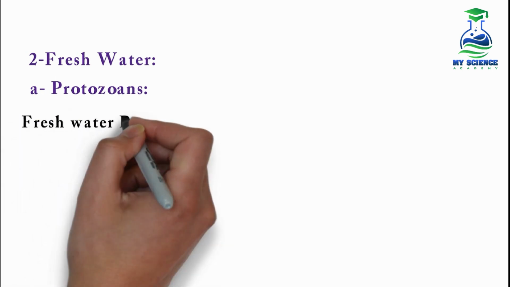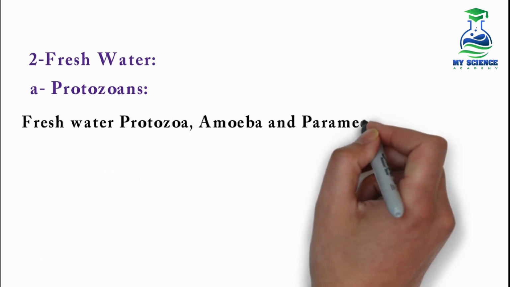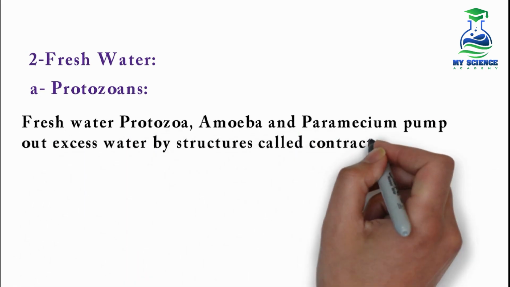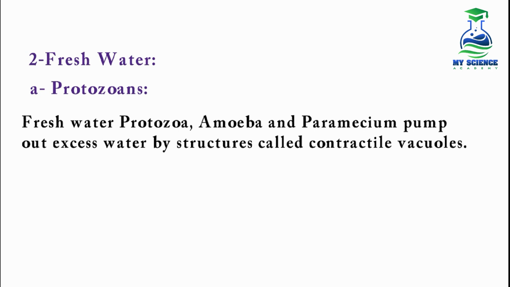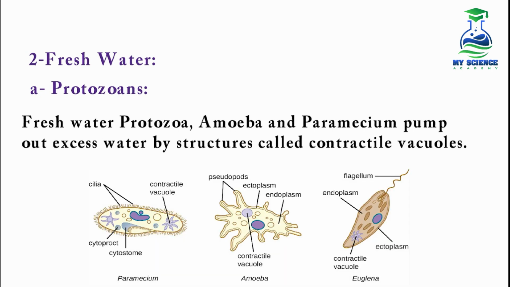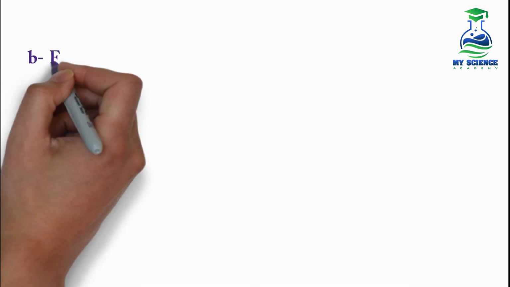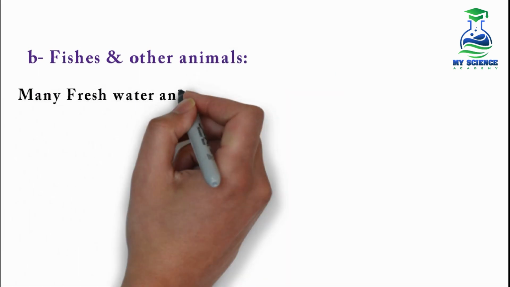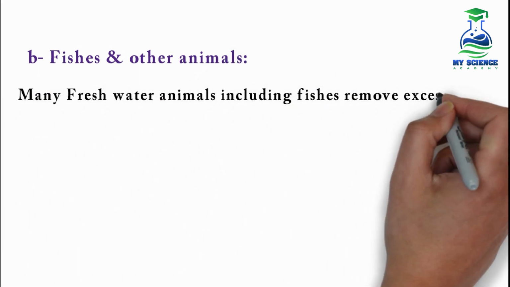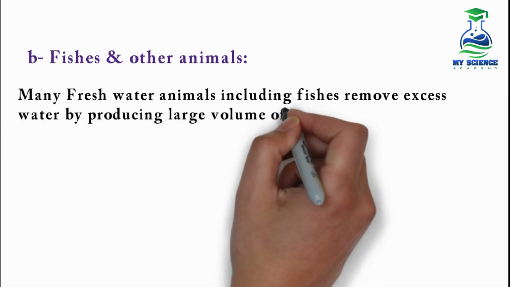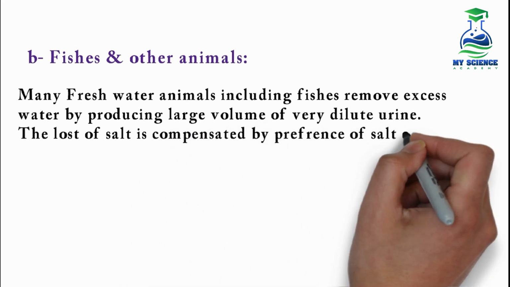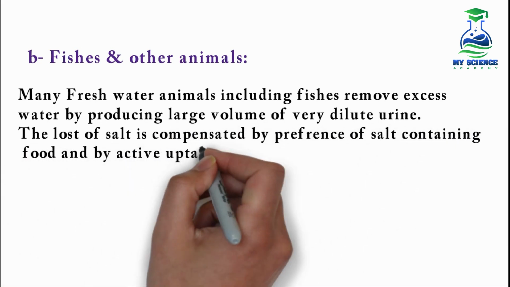Freshwater protozoans, amoeba and paramecium, pump out excess water by structures called contractile vacuoles. Here in this diagram, you can see all are having contractile vacuoles through which they pump the water from their bodies. Next are the fishes and other animals. Many freshwater animals, including fish, remove excess water by producing a large volume of very dilute urine. The loss of salt is compensated by preference for salt-containing food and by active uptake of salts by gills and skin.